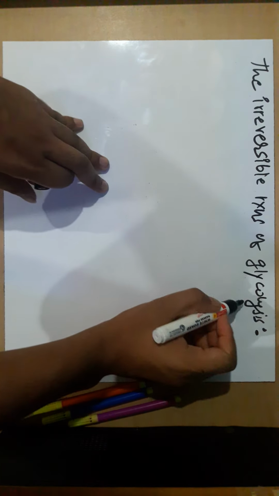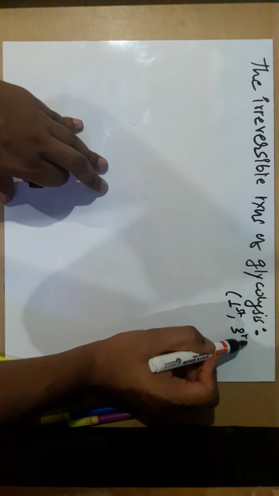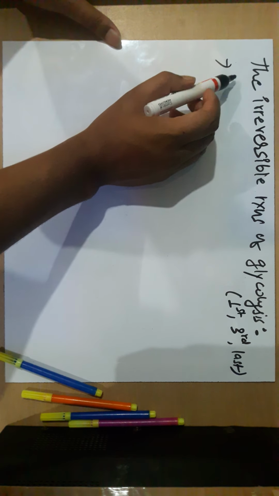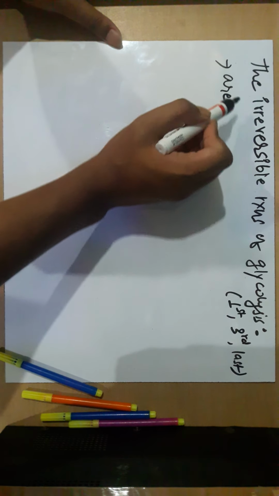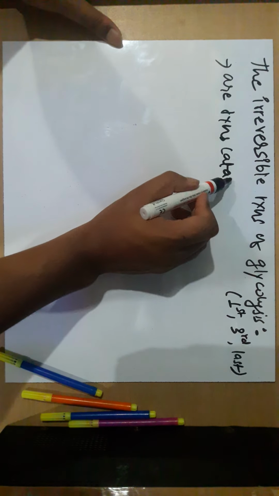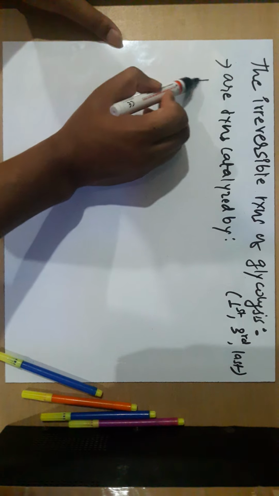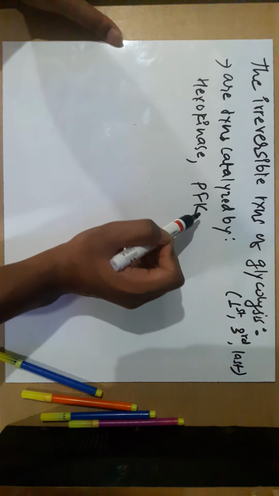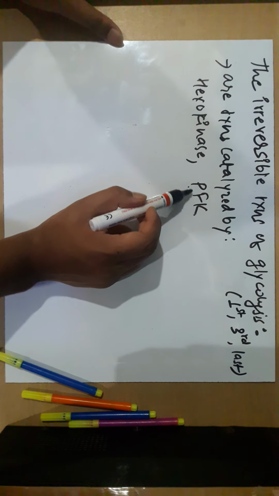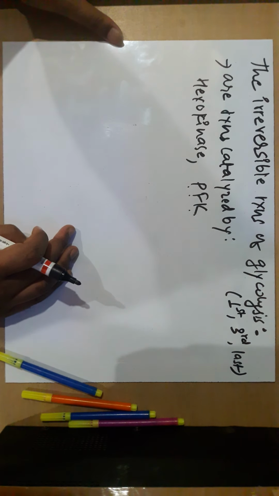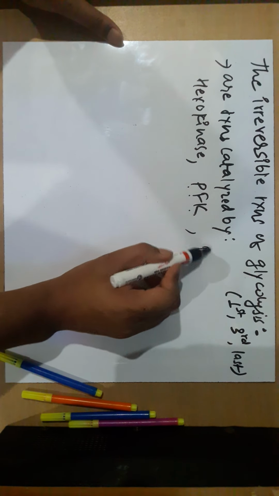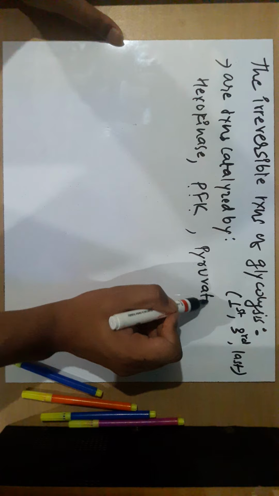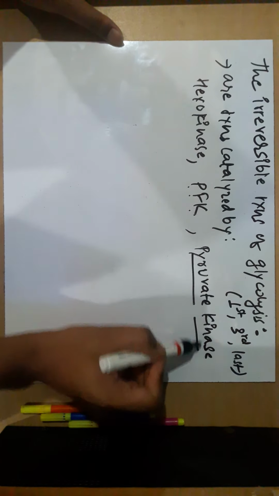As I mentioned earlier, the first step, the third step and the last step are the irreversible steps. These reactions are catalyzed by three enzymes: hexokinase, that is the first step; then phosphofructokinase, the PFK, which I have explained in previous videos, so consider watching those; and pyruvate kinase for the last step. The third step is phosphofructokinase.